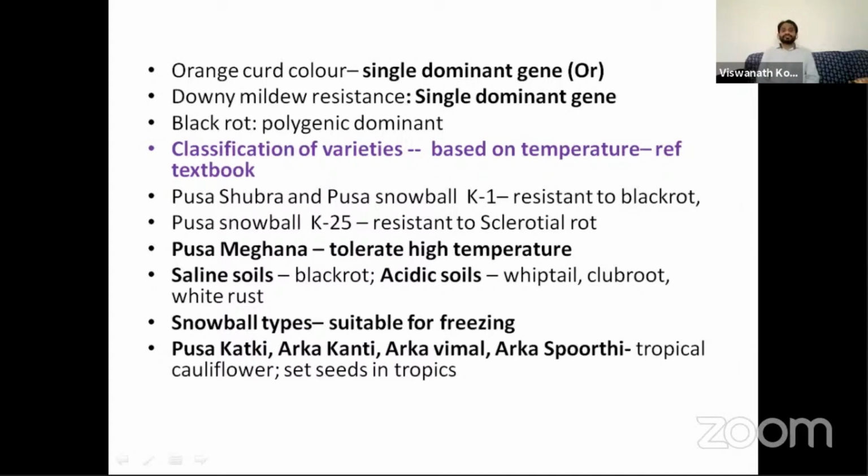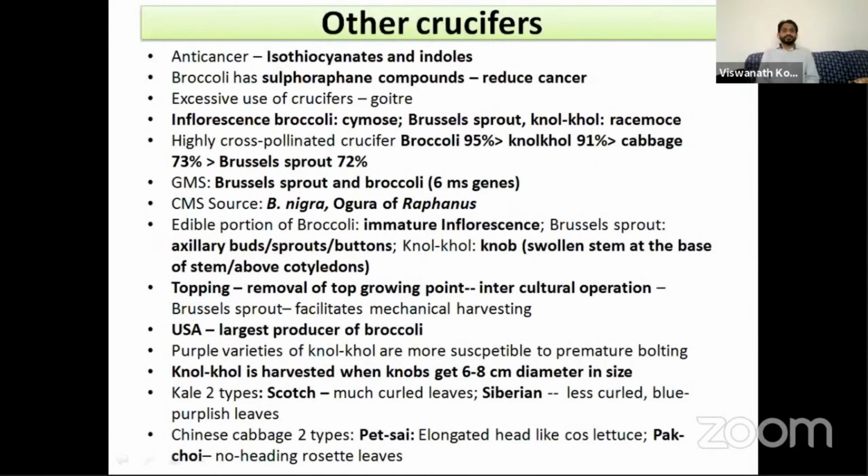So other crucifers, broccoli, Brussels sprout, and knol khol have anti-cancer property due to the presence of isothiocyanates and indoles. And broccoli has the sulforaphane compounds which reduce the risk of cancer. The inflorescence of broccoli is cymose, whereas in Brussels sprout, knol khol, and cauliflower the inflorescence is racemose, and in cabbage it is catkin.